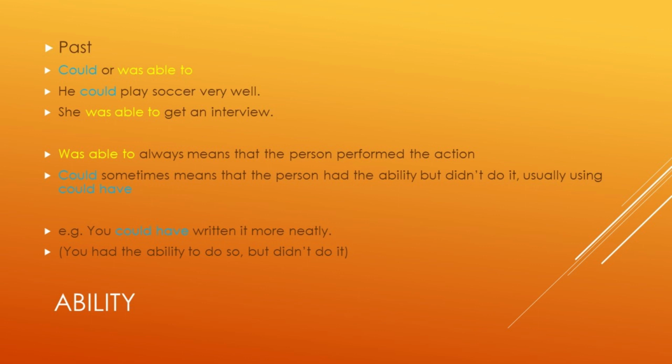For example, you could have written it more neatly. You had the ability to do so, but didn't do it. So you can imagine a teacher or a parent saying to a student or child, you could have written it more neatly. It's a kind of a warning or a telling off. You could have written it more neatly, but you didn't. So it's something I often say to my son.